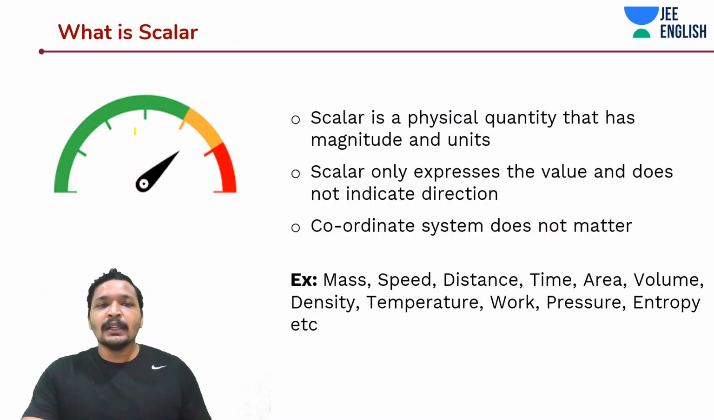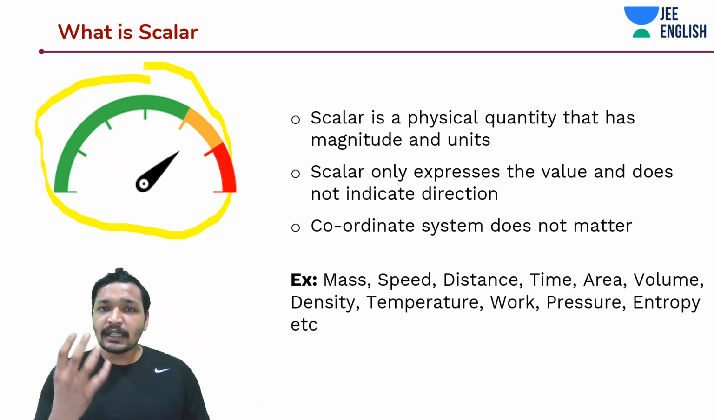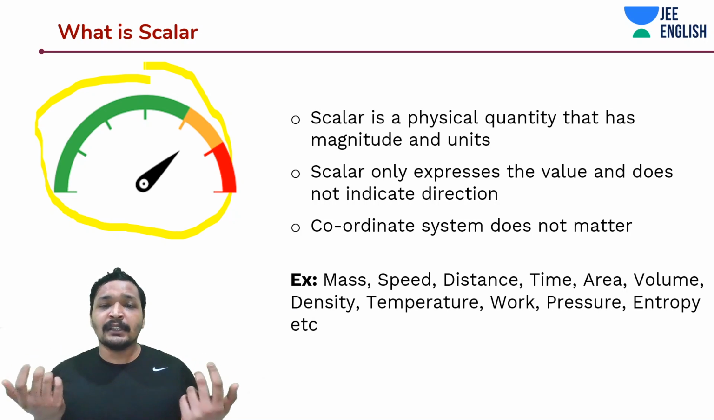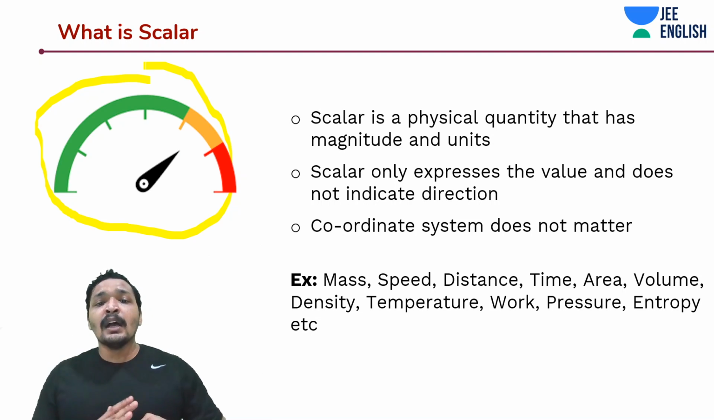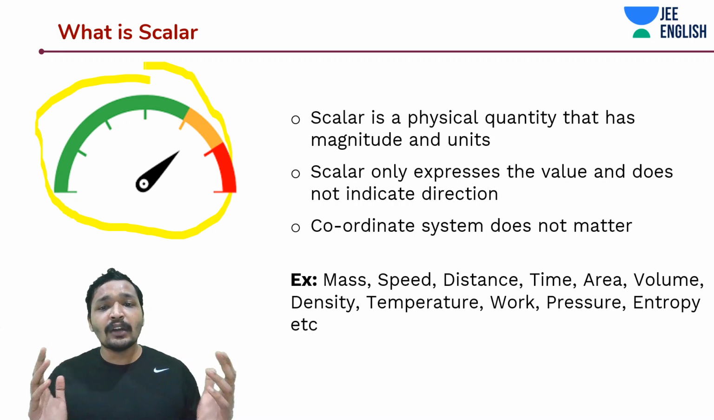So what's a scalar? Scalar is something that can be measured on a scale, in simple terms. It's a physical quantity that has a magnitude and it has units attached to it. For example, mass can be expressed in terms of kgs, like 10 kgs. And speed, you can express it in terms of meters per second. Distance, you say 10 meters. Again, it has magnitude and units. And scalar only expresses value and it does not talk about direction. So using scalar, you don't need to know about the direction. So you don't need a coordinate axis. So coordinate system does not matter.